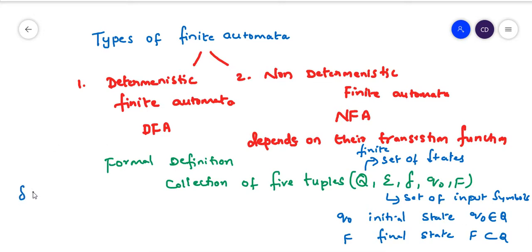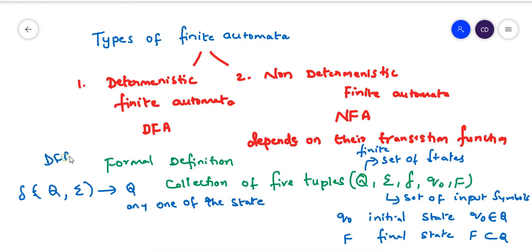Whereas the transition function for DFA says you can start with any state from Q, take an input symbol from sigma, and move to any one state in your finite set of states.